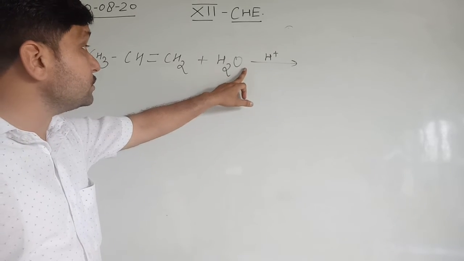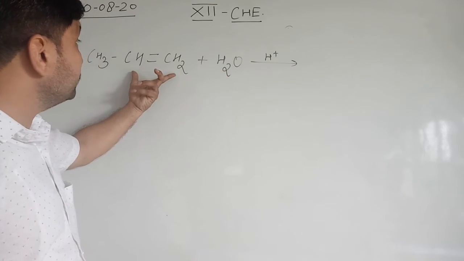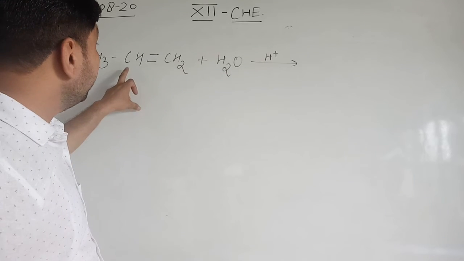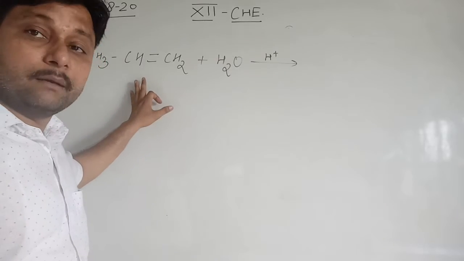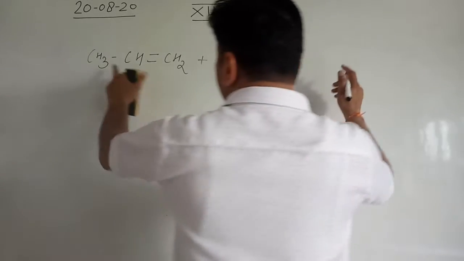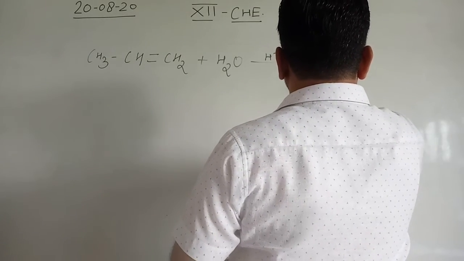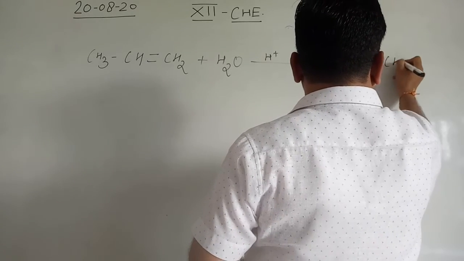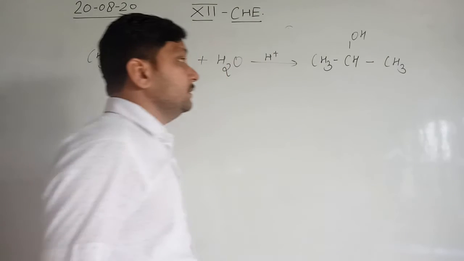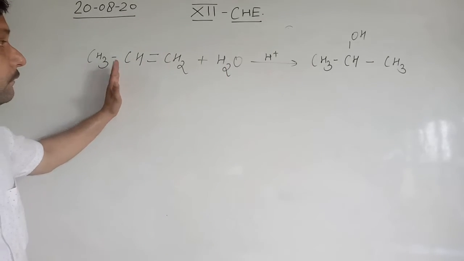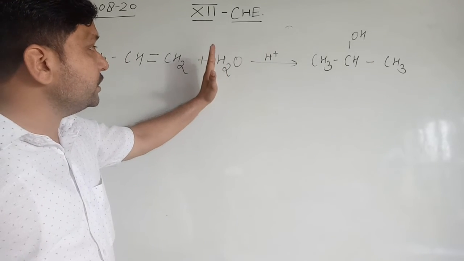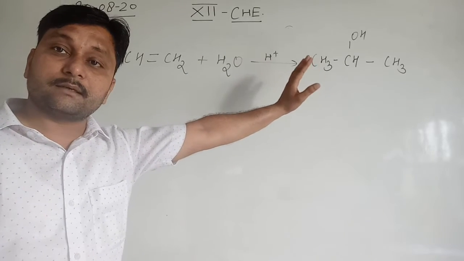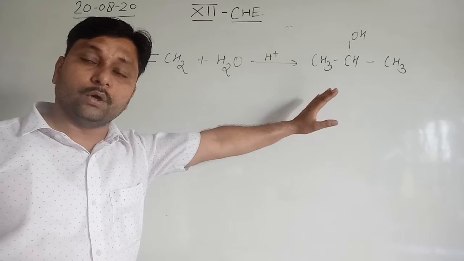It means H will go on that carbon atom where the double bonded hydrogen count is greater, and the OH will go on that carbon atom where the number of hydrogens is less on the double bonded carbon atom. Now CH3 CH OH CH3: propene when treated with water in presence of the H ion is converted to propan-2-ol.